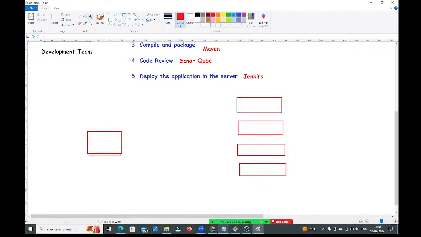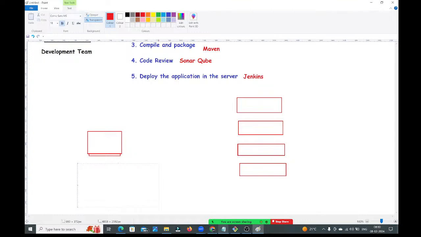See guys, observe carefully now. To develop this application, I have used Java 1.8 version, guys. And I have used MySQL 8 version, guys. And I have used Spring Boot 2.5 version. So like that, different versions, different softwares I am using in my system, guys.